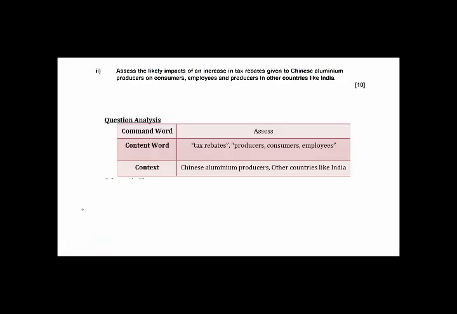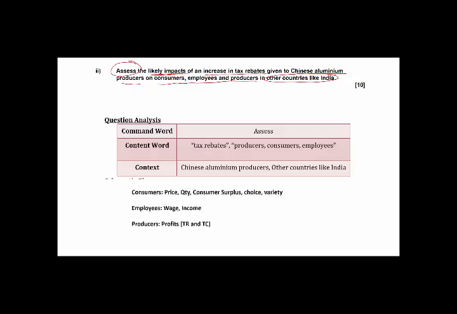The Denmark question here is asking you to assess the likely impacts of an increase in tax rebates given to Chinese aluminium producers on consumers, employees, and producers in other countries like India.